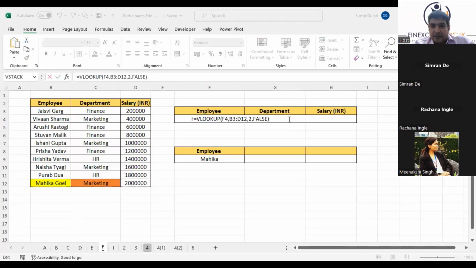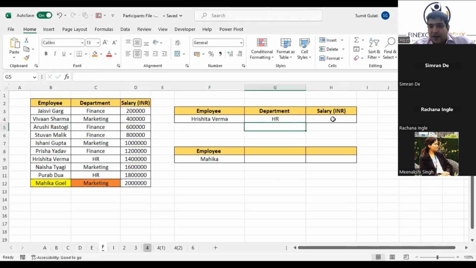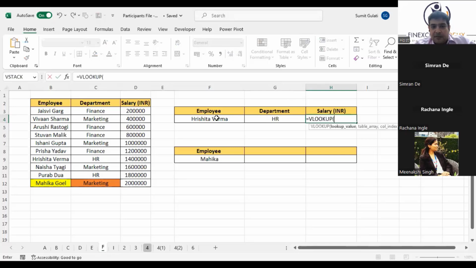Wonderful. So if I have to repeat, I'll put it for salary. Disha, that will help, right? I'll put the same thing for salary. So I'm saying VLOOKUP, VLOOKUP for this name. FALSE is written, Angita, because if Mahika is not available, suppose I write any other name, I want the error to come in and Excel not to give any other data. TRUE is for specific ranges.